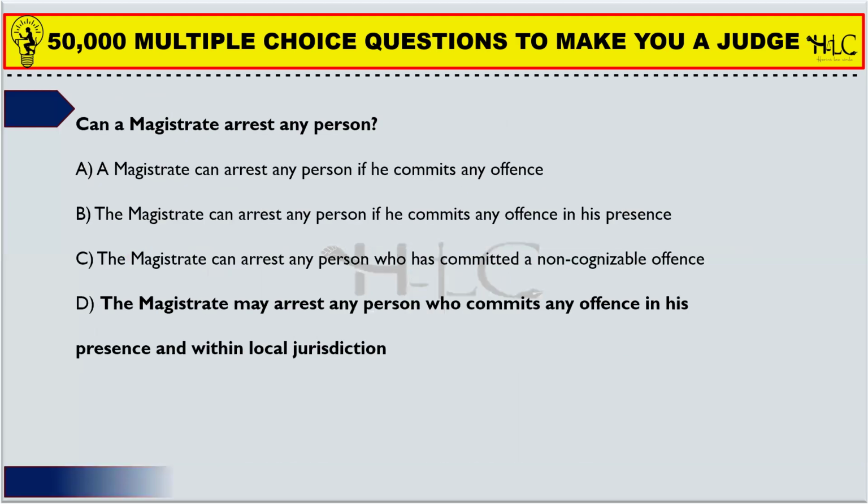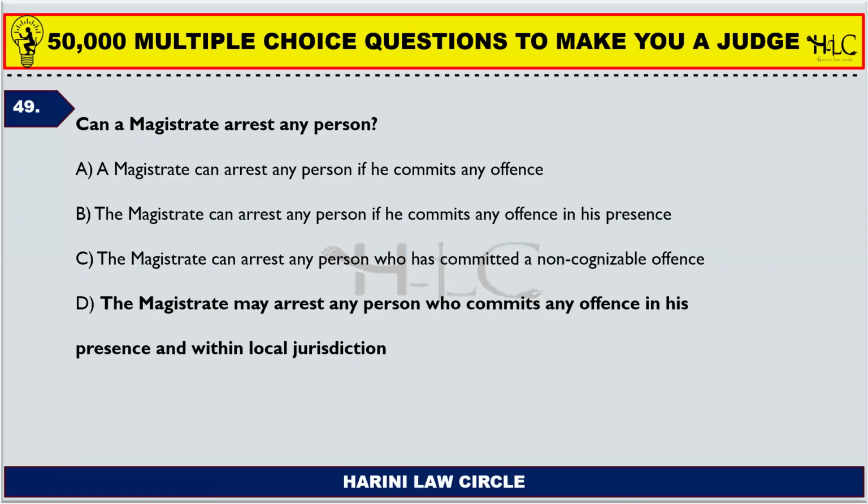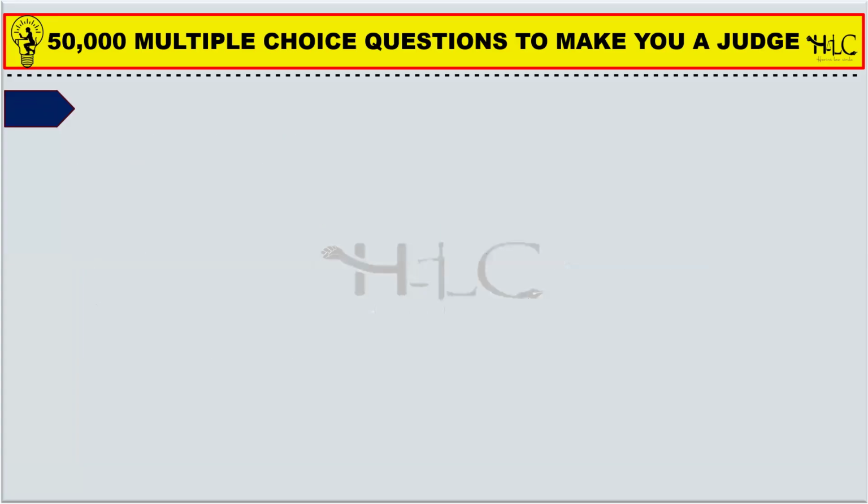Next one. Can a magistrate arrest any person? The answer is the magistrate may arrest any person who commits any offense in his presence and within the local jurisdiction. In case a magistrate goes to a mall and in the mall there is an offense committed by some person, the magistrate himself can arrest that person and detain.